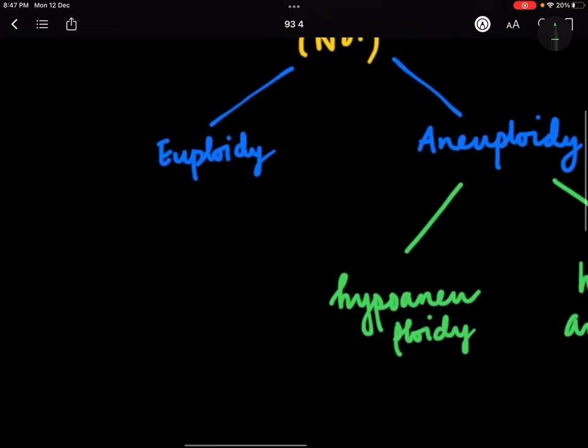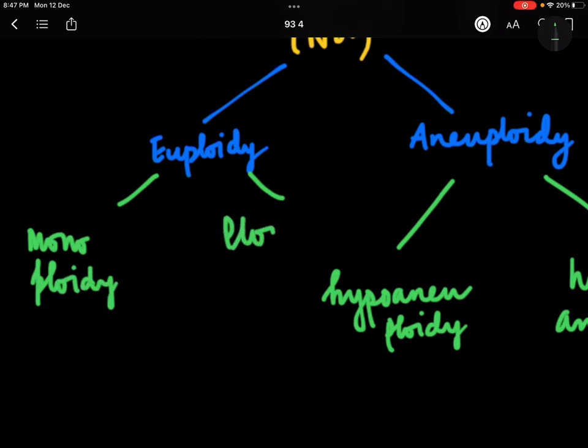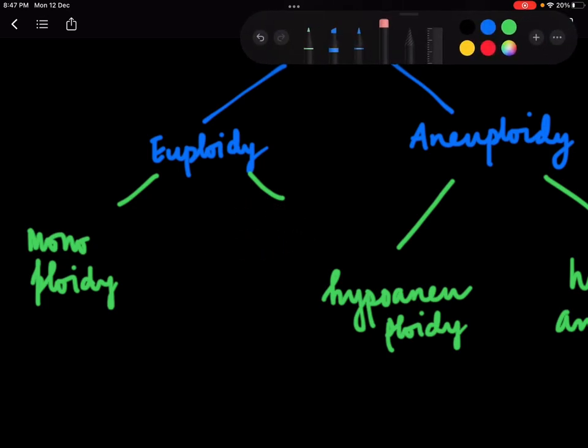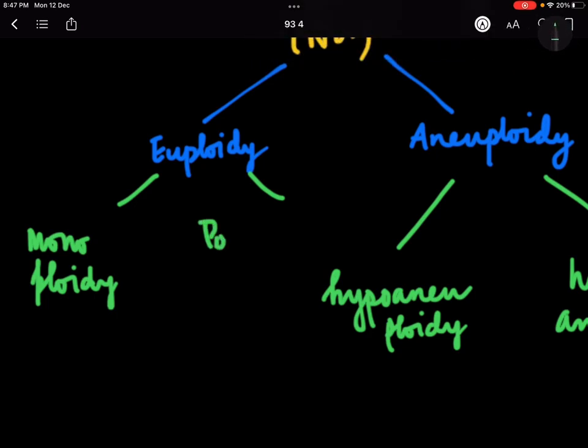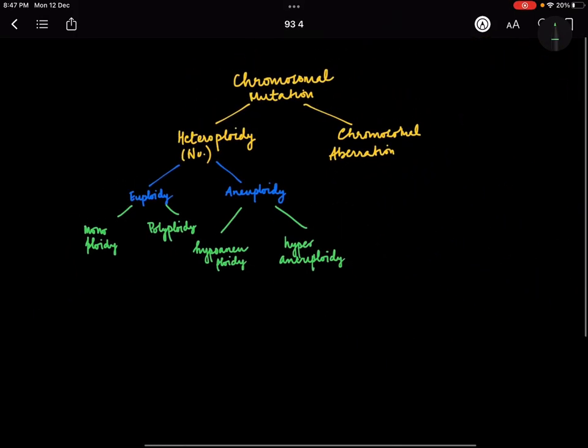In here we studied about monoploidy. Okay, let me write it only. It's monoploidy and polyploidy. ठीक है? Polyploidy. ठीक है? So I hope you are understanding this table.